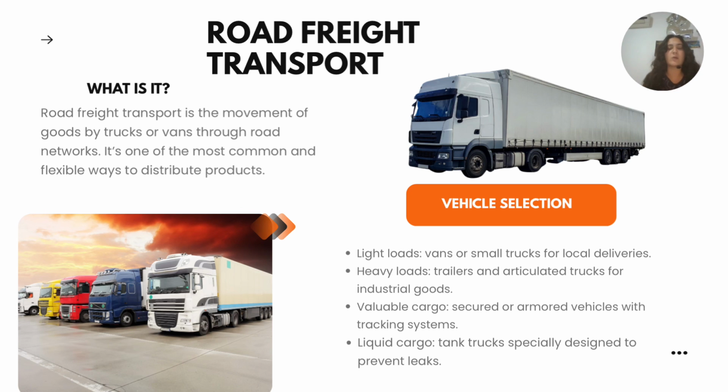When selecting a vehicle, it's important to consider the type of cargo. For light loads, companies use vans or small trucks that are perfect for local deliveries. Heavy loads require trailers or articulated trucks that can move large industrial products. Valuable cargo is transported in secure or armored vehicles equipped with tracking systems, and liquid goods are carried in specific tank trucks to avoid leaks.